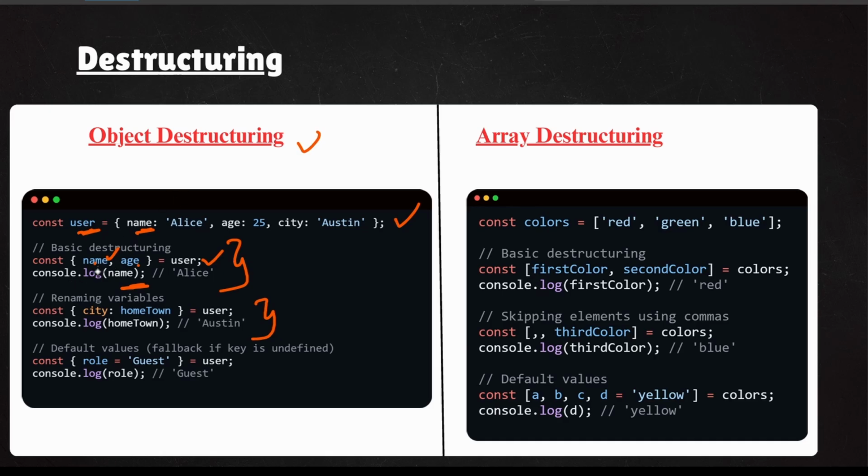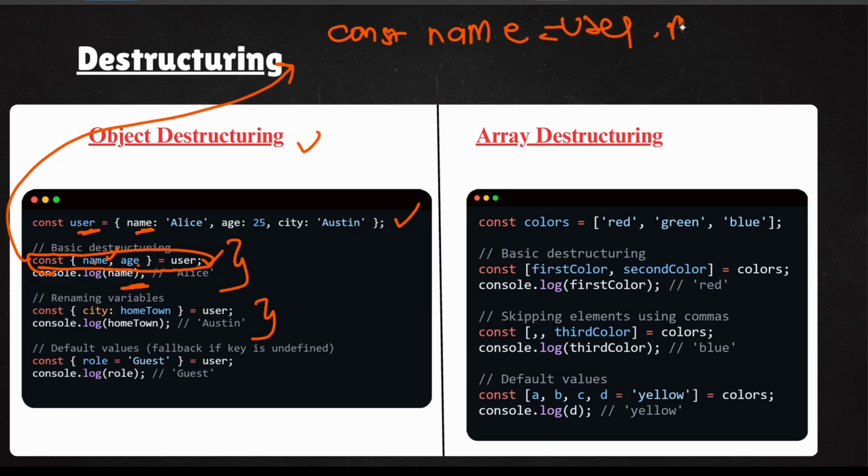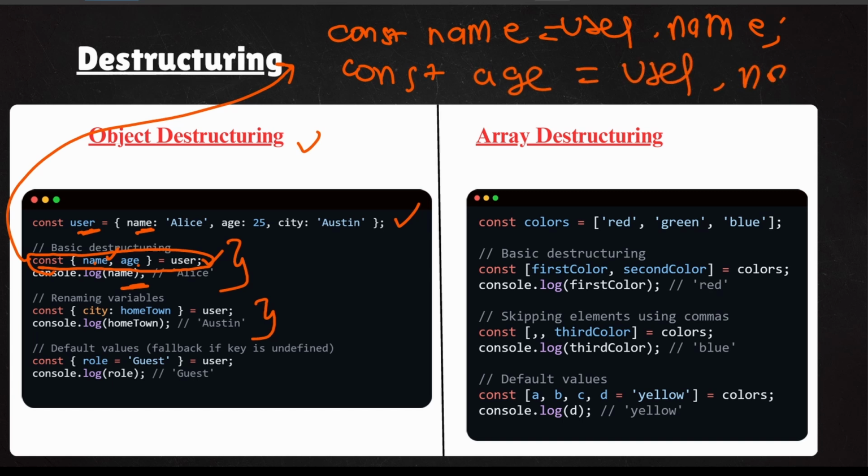Don't think that it is in the global variable, but this is in the global variable. Why? Because this is equivalent to const name is equals to user dot name, const age is equals to user dot age. Whatever you are having inside this object, you are having the age, the same age can be copied into the global variable age.